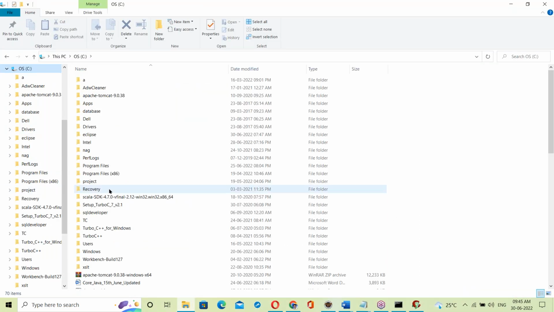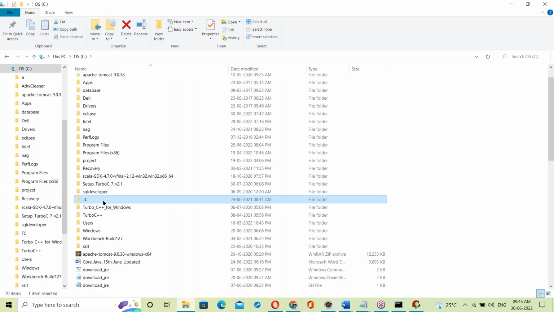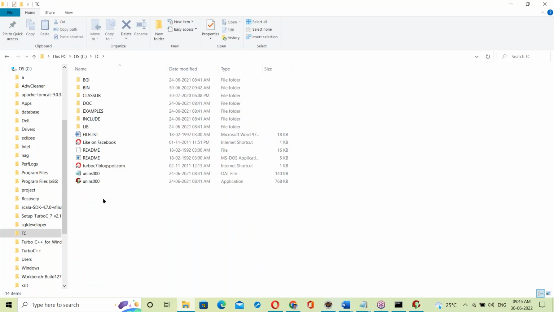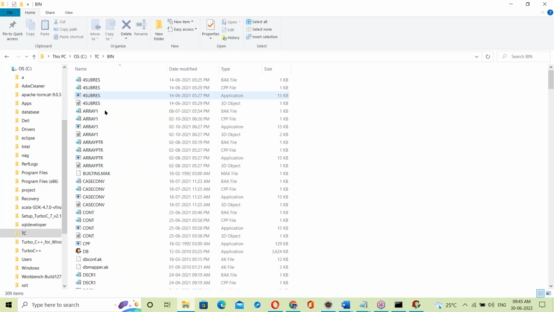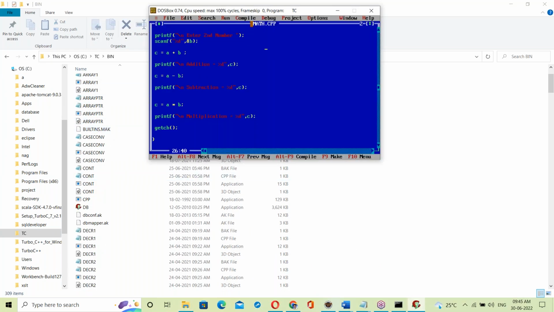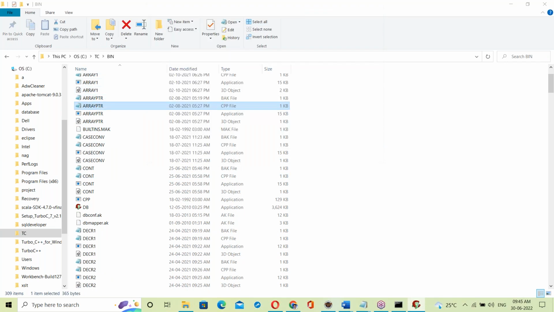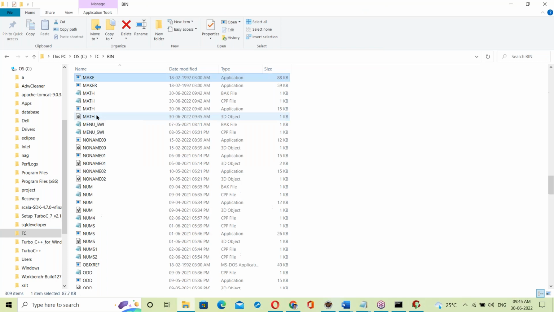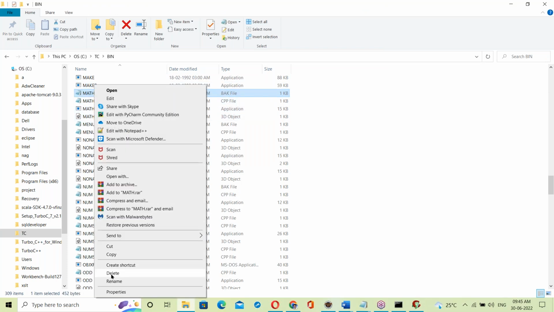In C drive, TC means Turbo C. Turbo C is installed here. There is a bin directory, and in the bin directory are all the programs. The program file is math.cpp. One second, let me delete some of the existing things.